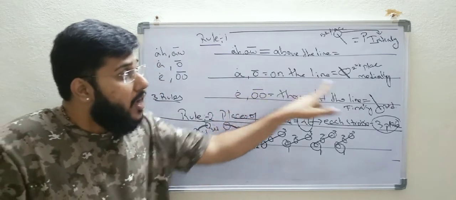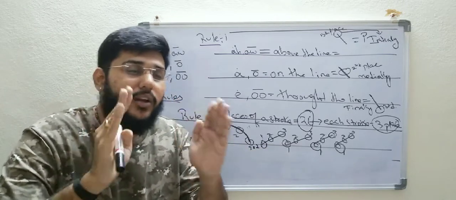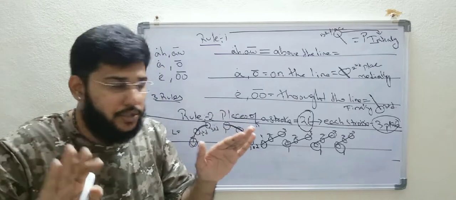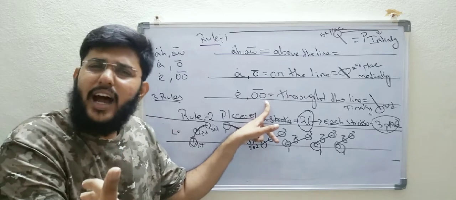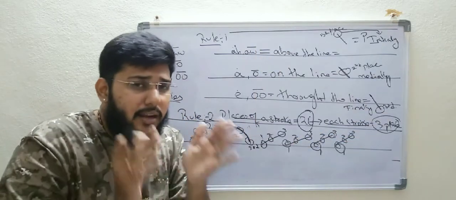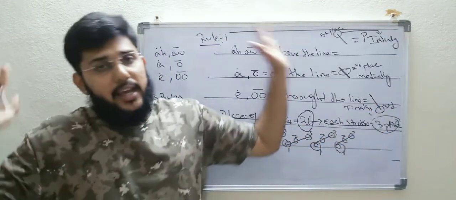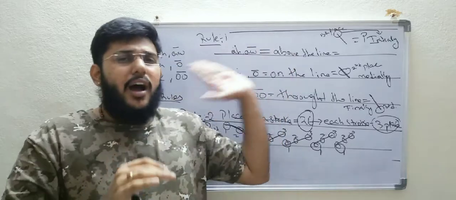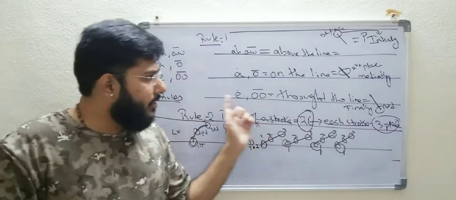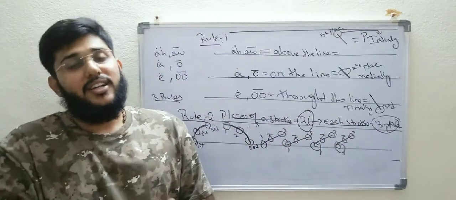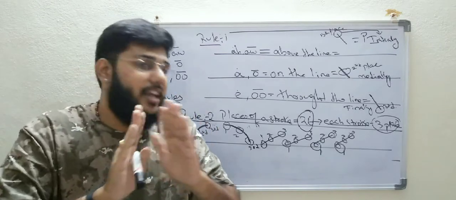And A and O, if you are writing on the line, then you must put the vowel only in the second place. There will be no change. And E and U, if you are hearing any word with E and U, from where are you starting? You are starting from through the line. Then make sure that you keep this E and U only in the third place. It's fixed. So very simple. A O above the line, first place. A O on the line, second place. E U through the line, third place. So rule number 1, rule number 2 is fixed. We cannot make any changes here.